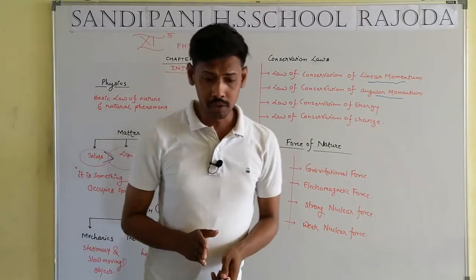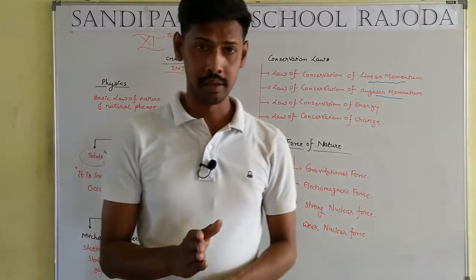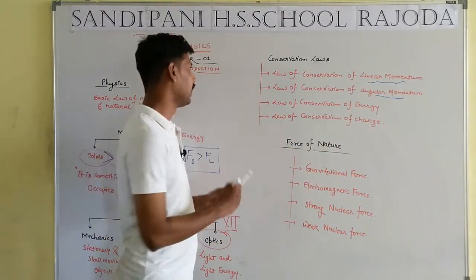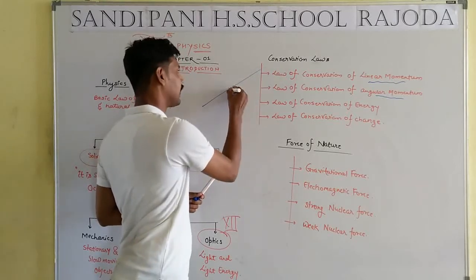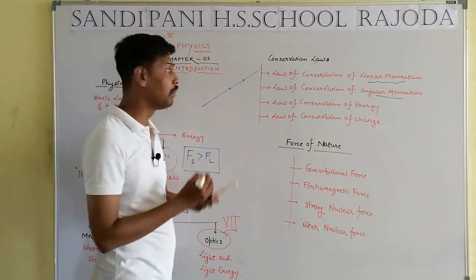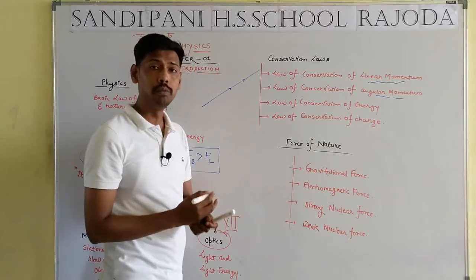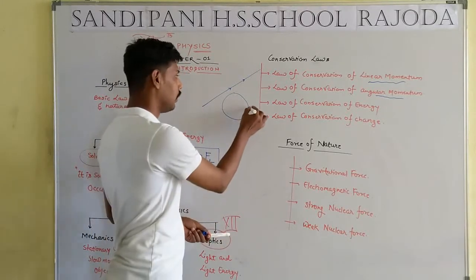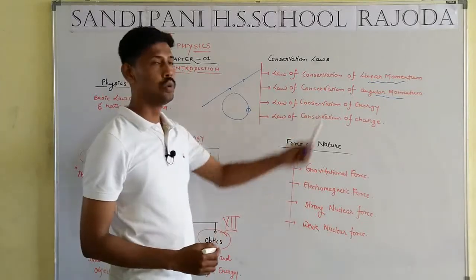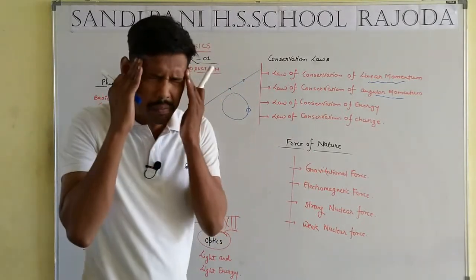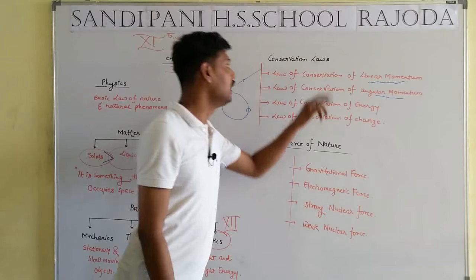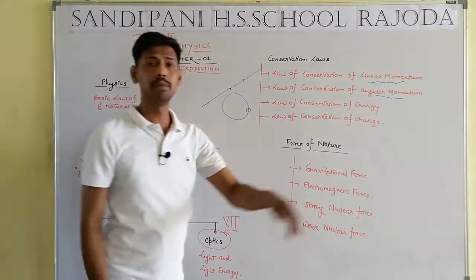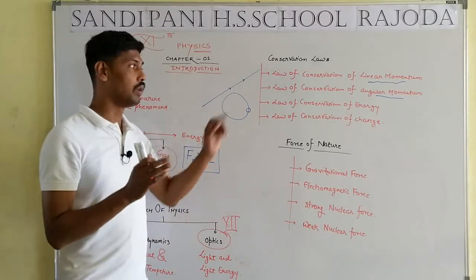When an object is moving in a straight line, that is known as linear momentum. But when any object is moving in a circular path, that is known as angular momentum. Basic thing: linear momentum means straight, angular momentum means a circular path.